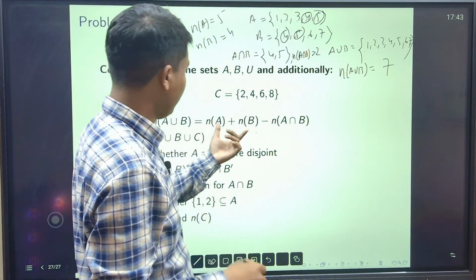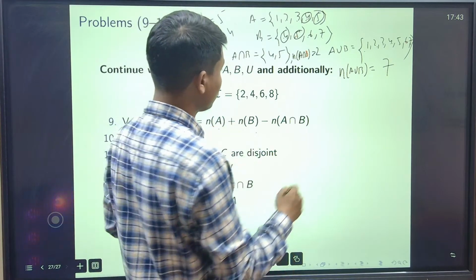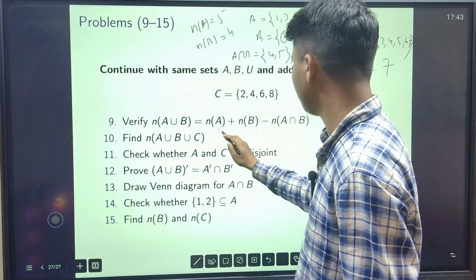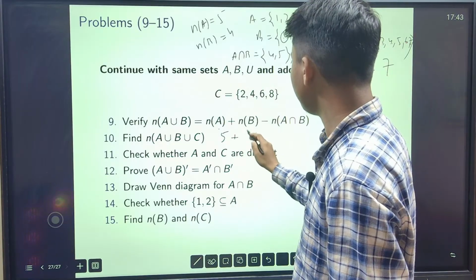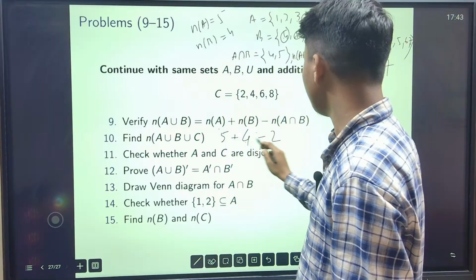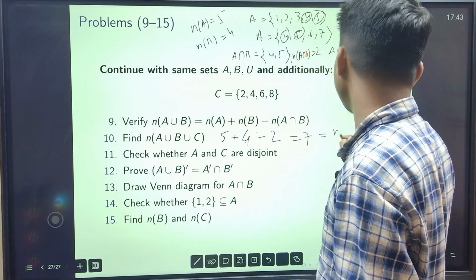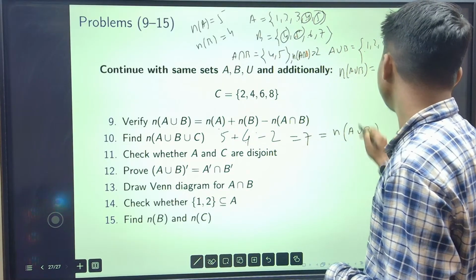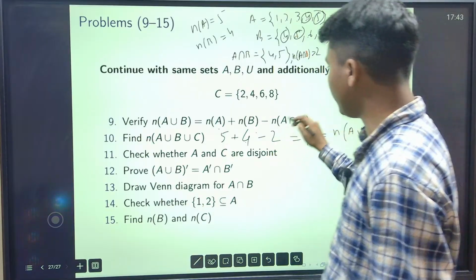দেখ নাম্বার অফ এলিমেন্টস ইন A মানে কত? 5, প্লাস নাম্বার অফ এলিমেন্টস ইন B 4 মাইনাস A intersection B তে কতগুলো? দুটো। তো 5 4 9, 9 minus 2 7, 7 is the exactly number of elements in A union B. See here, so this is verified, right?